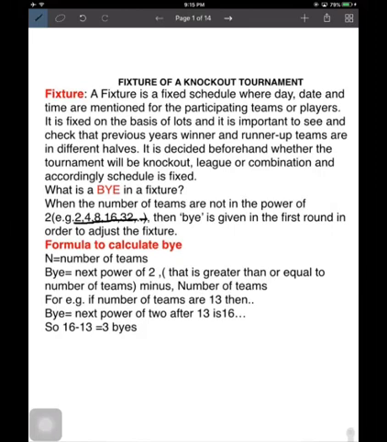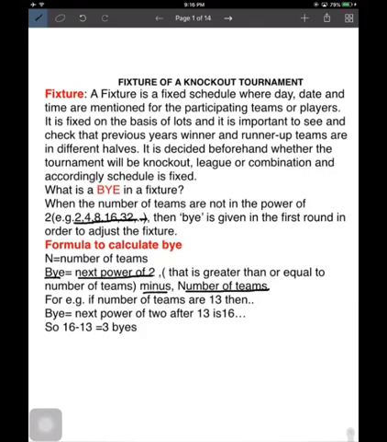So to draw the fixture properly, to make it adjustable, or we can say make it proper, then we give byes. And how are the byes calculated? The n is the total number of teams that are coming, and the bye is calculated as next power of 2 minus number of teams. And how will we calculate this next power of 2?